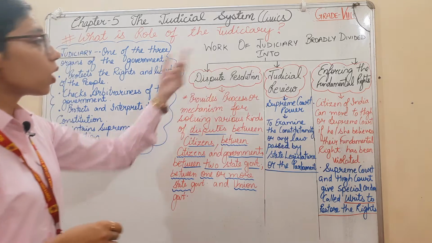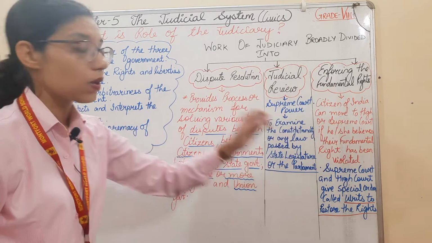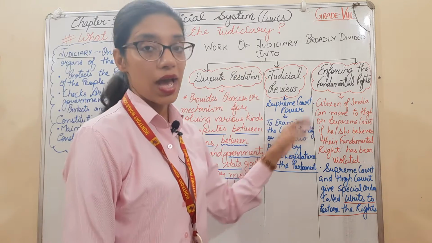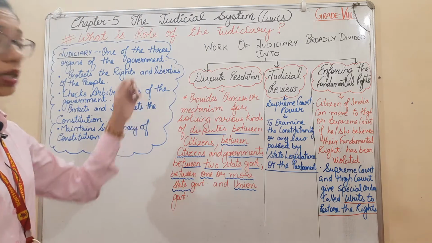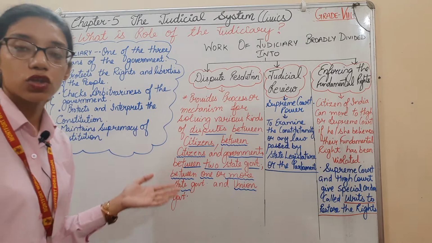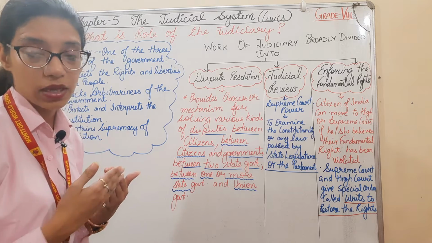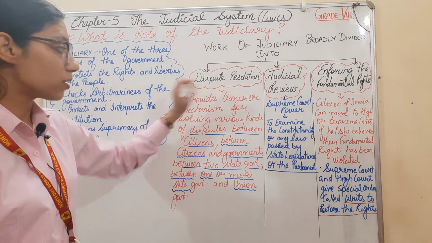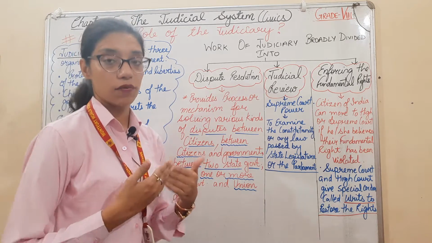Next, the work of the judiciary can be broadly divided into three categories. One is dispute resolution, second is judicial review, and third is enforcing the fundamental rights. So first is dispute resolution. Resolving disputes is the main function of the judiciary. Disputes means any kind of fight or conflict between anybody. So it provides a process or mechanism for solving various kinds of disputes, various types of conflicts or fights.